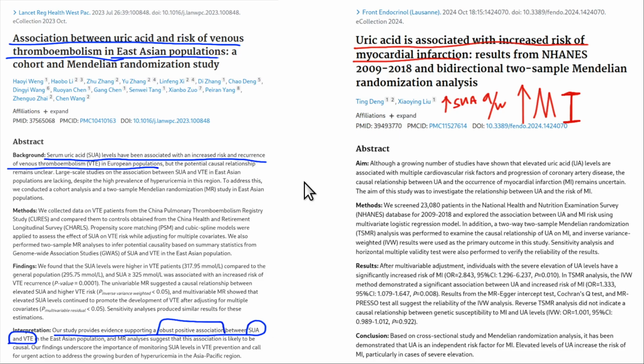Okay, here's a paper. They originally showed the elevated uric acid having increased risk of blood clots in European populations. Here shows the same thing in East Asian populations. Here shows a paper of elevated serum uric acid being associated with increased risk of heart attack, myocardial infarction. So yeah, you don't want elevated uric acid.